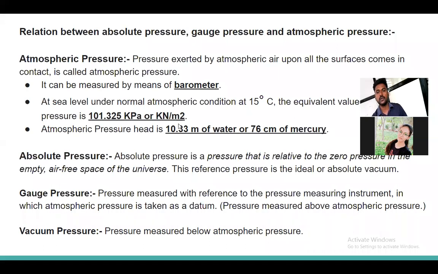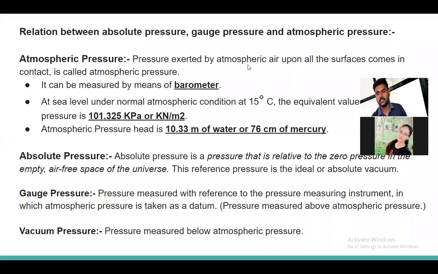This is very important. With respect to the vacuum, the atmospheric pressure is taken as 101.325 kilopascal. This is asked a number of times in the exams, and it is equivalent to the water head and the mercury.